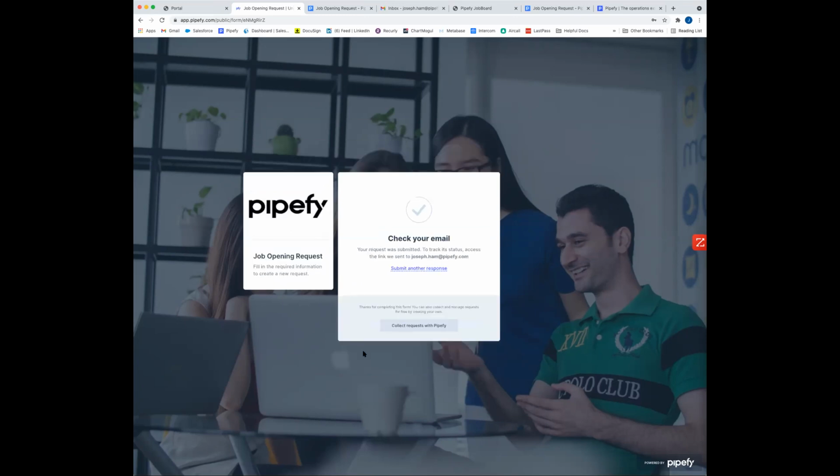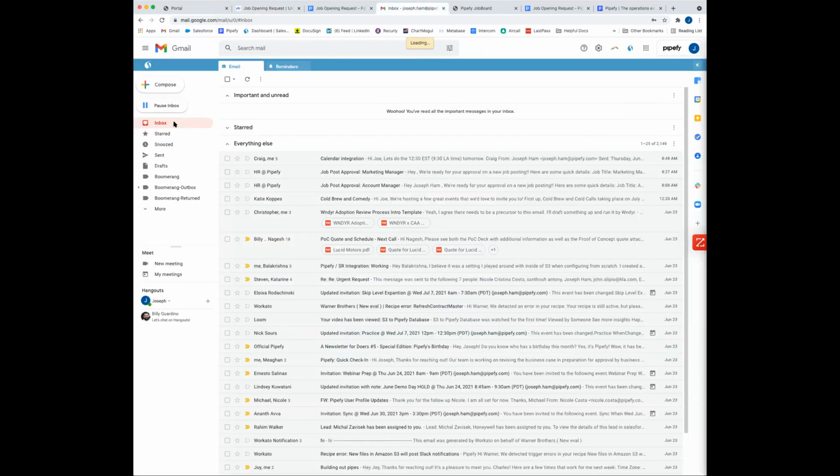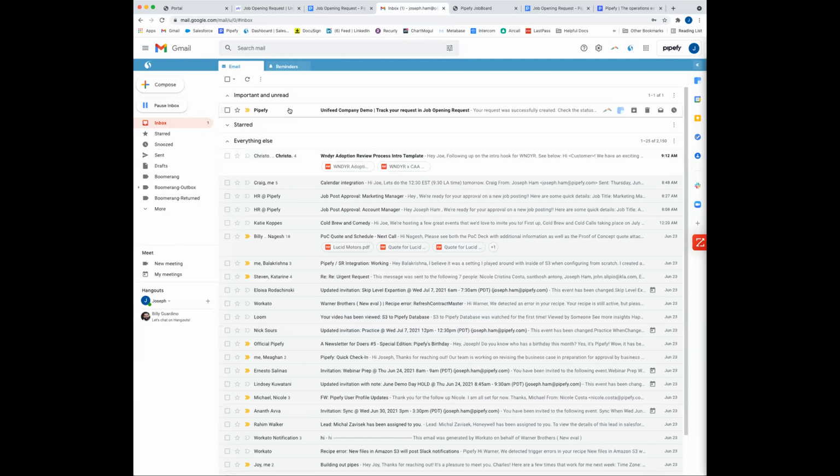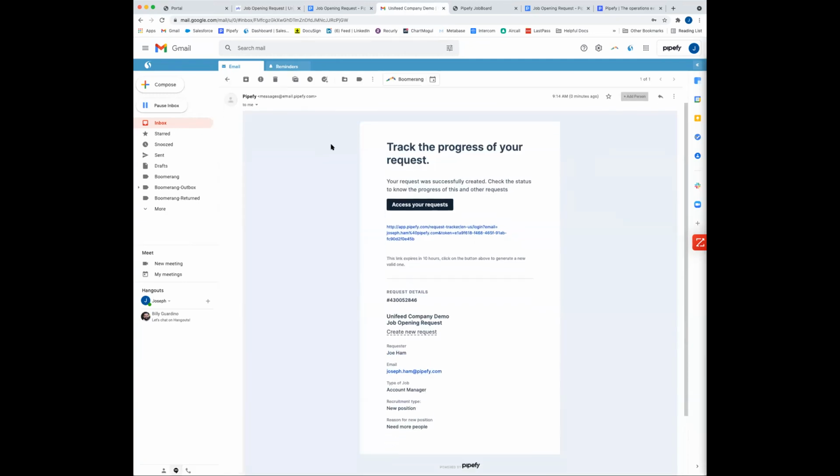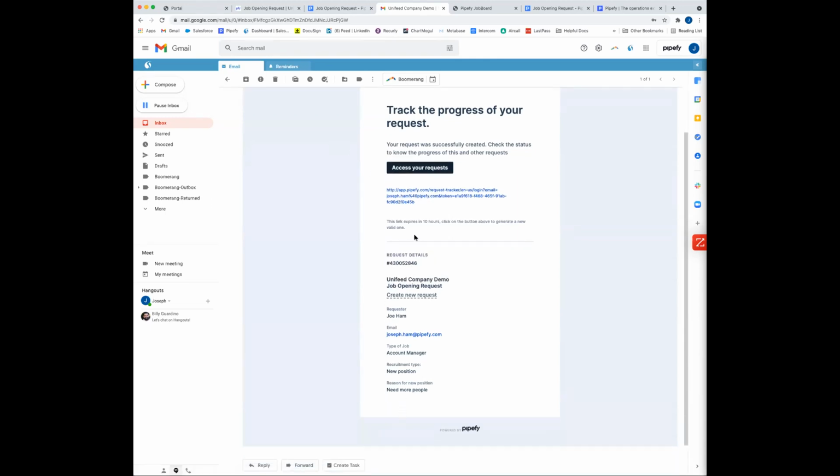Now, as soon as I hit submit, a few things are going to start happening on the back end. So the first thing is, because I submitted this as an external party, so I was not inside of Pipefy, I'm going to go ahead and receive this job request tracker. So anytime someone's not a member of Pipefy but needs to initiate work, they can fill that out and track the requests right here. So here's all the content that I just filled out.